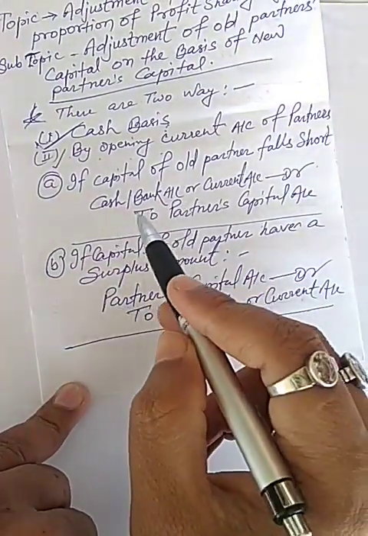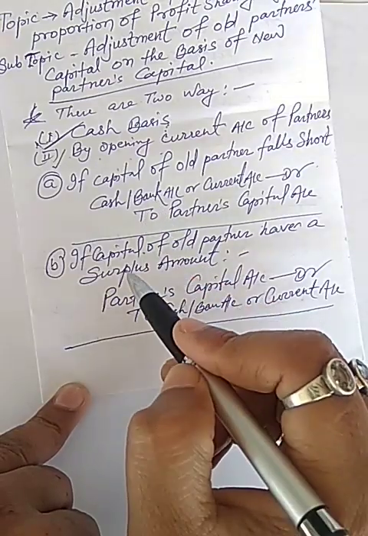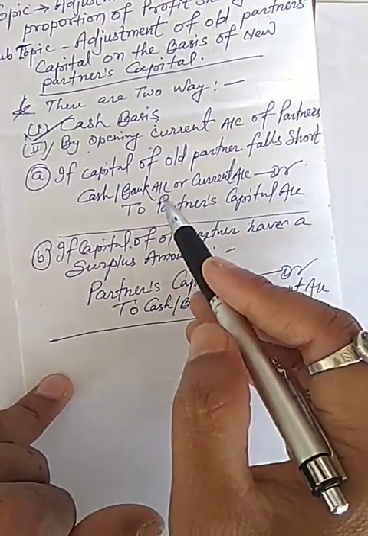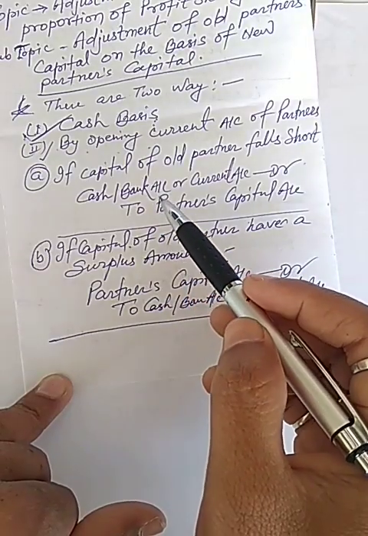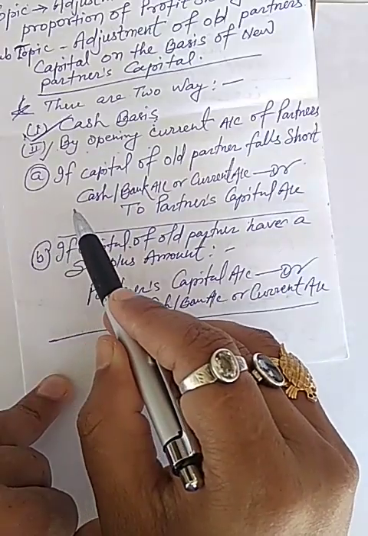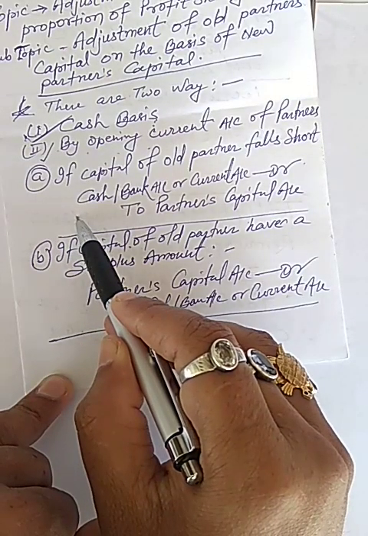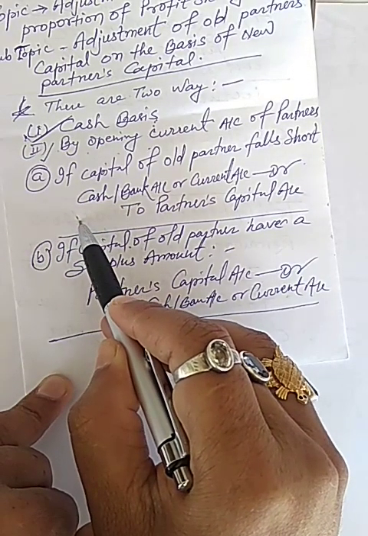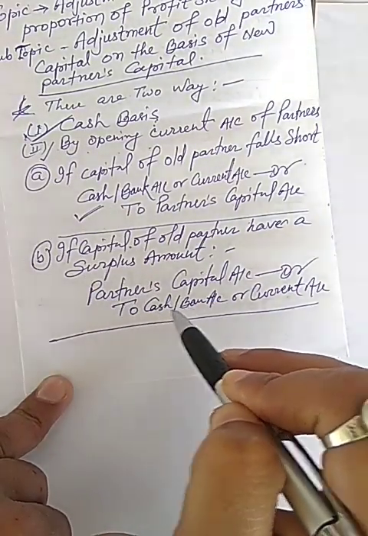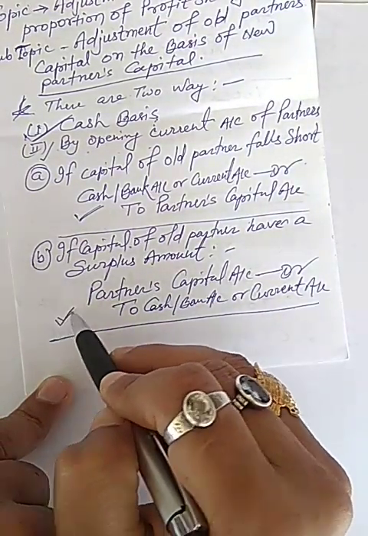These are the two entries we will pass when cash is brought by partner and when surplus amount is withdrawn by partner.